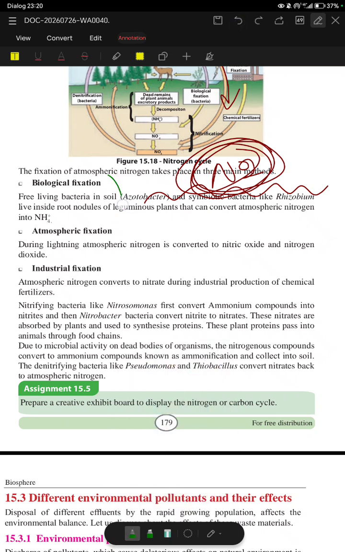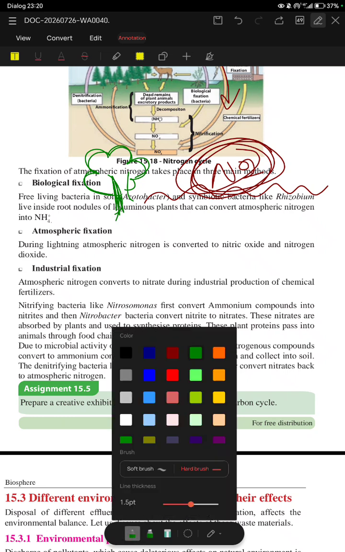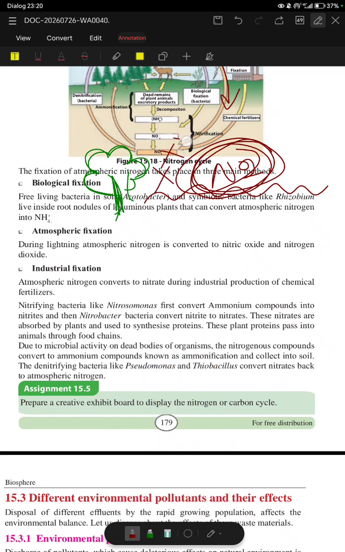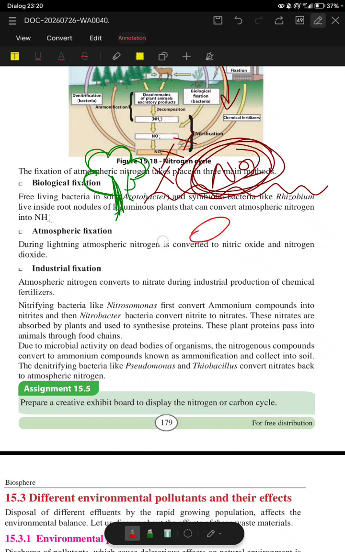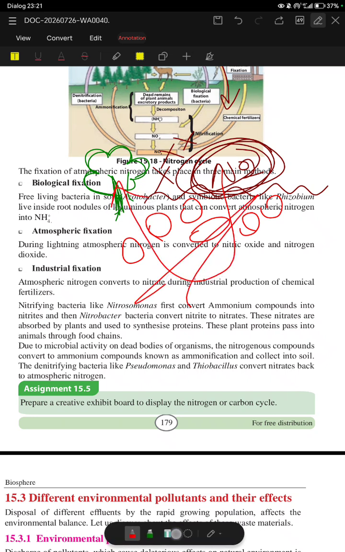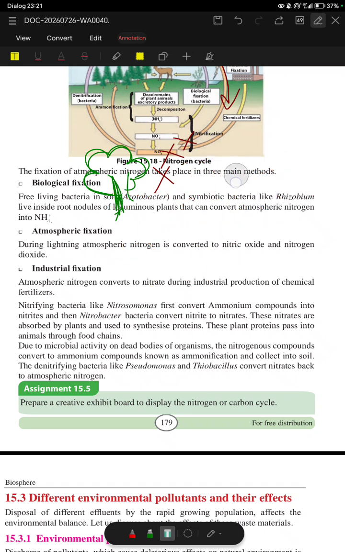That plant should have nitrogen, but this plant can't get the nitrogen directly from the atmosphere. So there are a lot of microorganisms present inside the soil, and those microorganisms are going to help take the nitrogen to the plant. So that is the thing that is happening here.